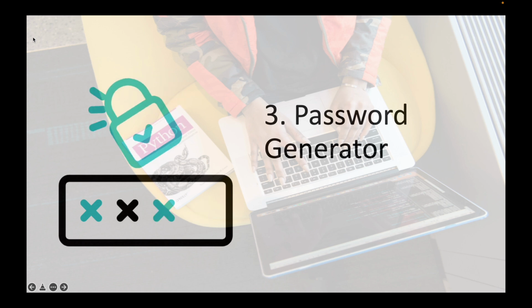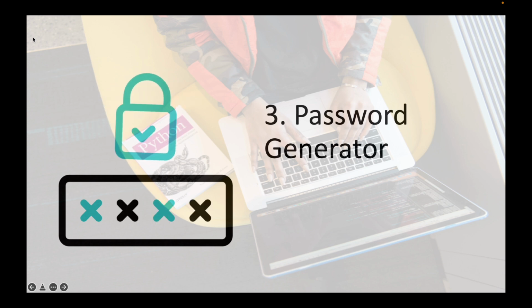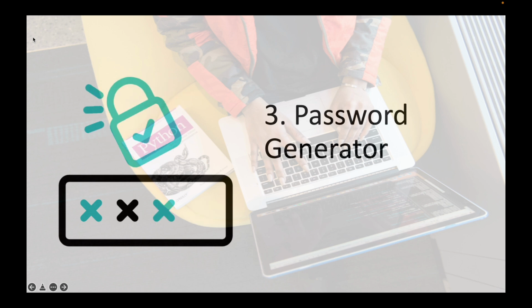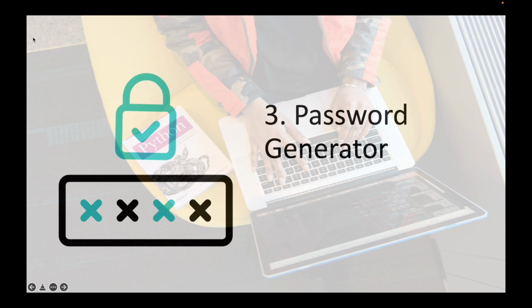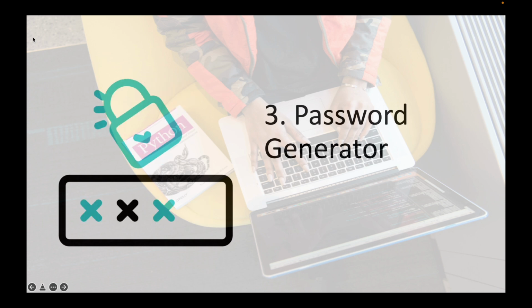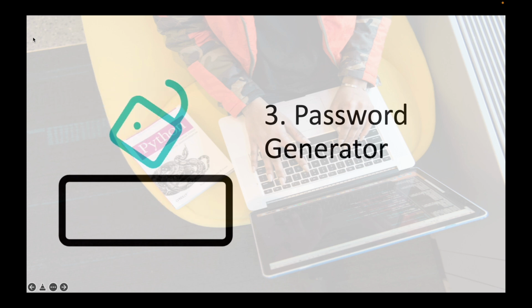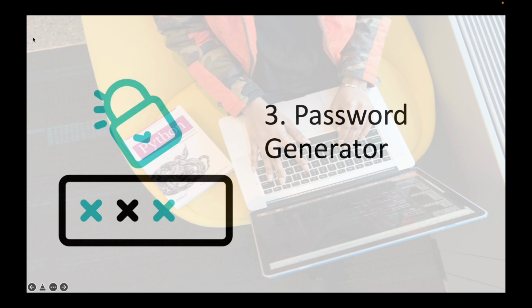Okay, now number three is password generator. Again, by using rand, you can make a password generator, and what it does is generate the password for you. You can add some special characters for the strength of the password.